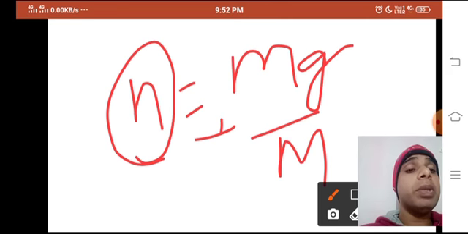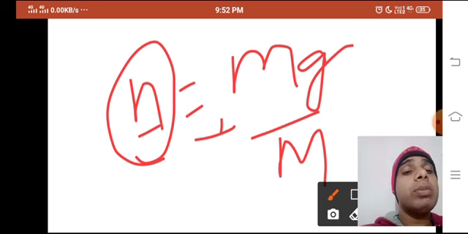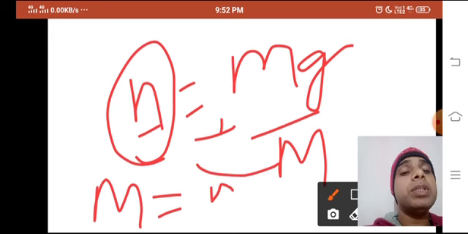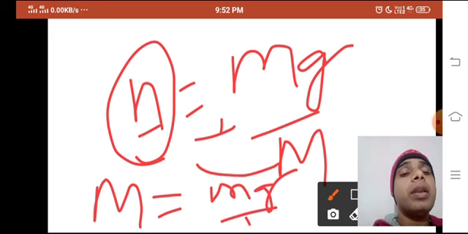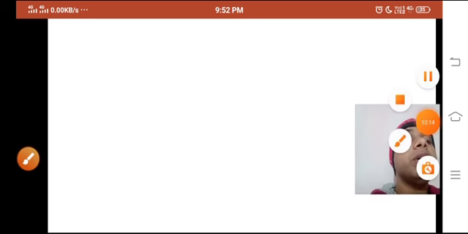But if the number of moles is given in the question and you have to calculate the molar mass, you rearrange it, and from one formula you can derive the other.